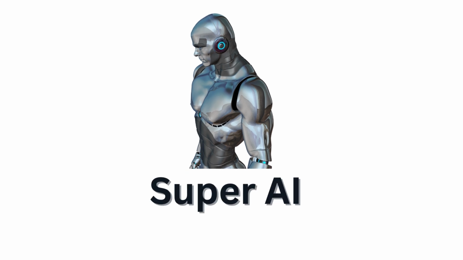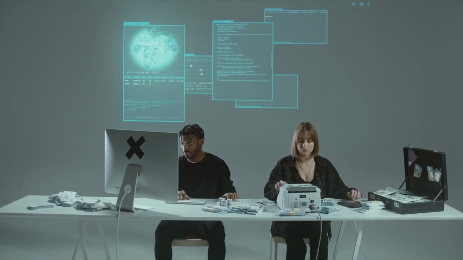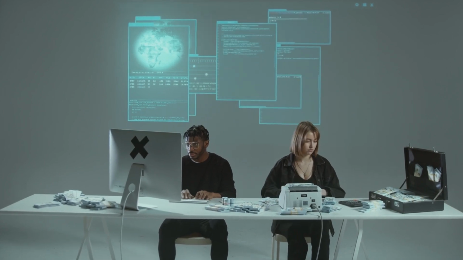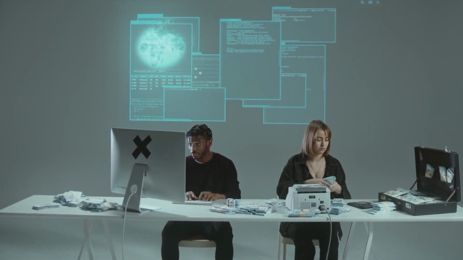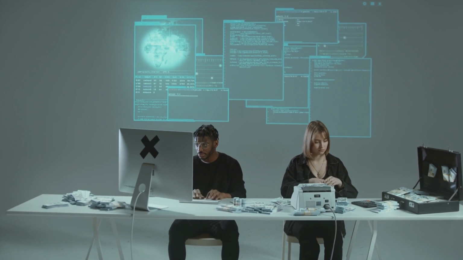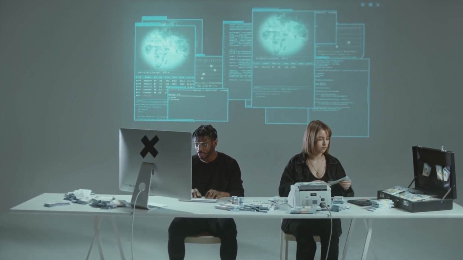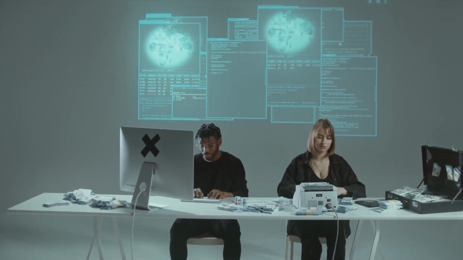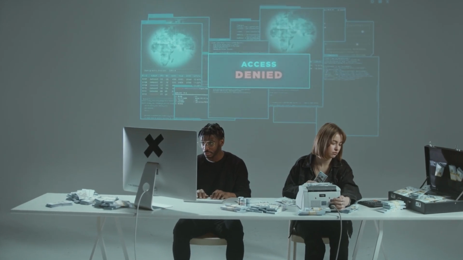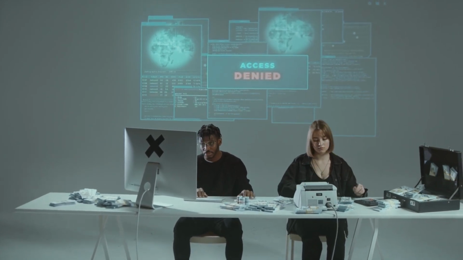Now, last one is super AI. Super AI would surpass human intelligence. It would think faster, process more information, and come up with solutions to problems we can't solve today. Some people think it could be helpful, while others worry it might be dangerous if it becomes too powerful. Luckily, it's still just a concept.